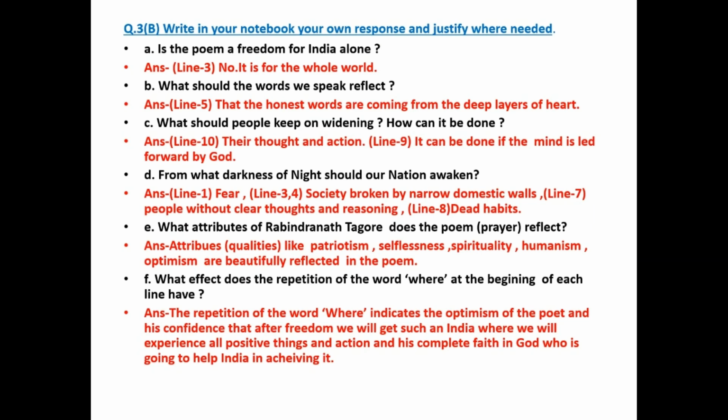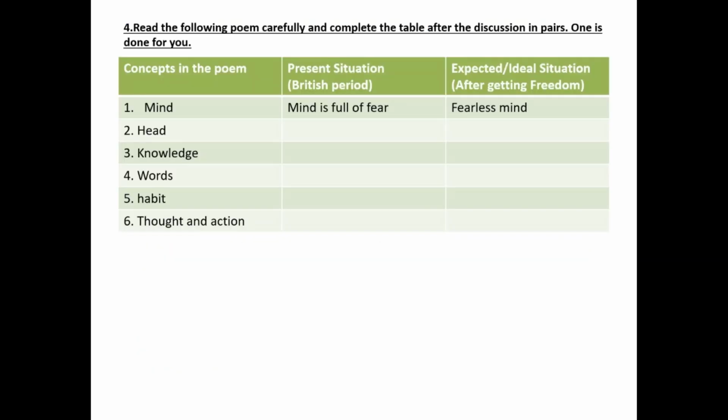Final question, question number F. What effect does the repetition of the word where at the beginning of each line have? Answer. The repetition of the word where indicates the optimism of the poet and his confidence that after freedom we will get such an India where we will experience all positive things and action, and his complete faith in God who is going to help India in achieving it.